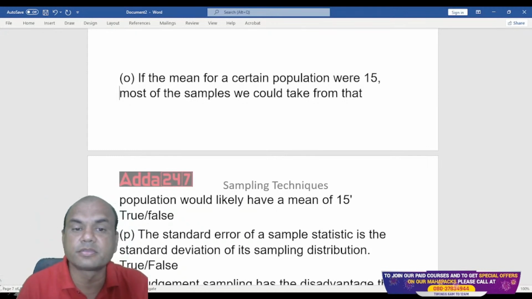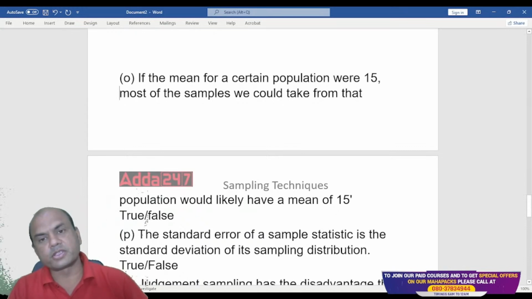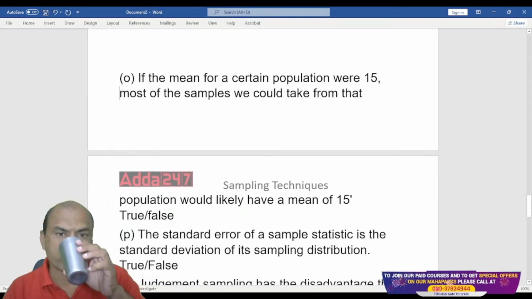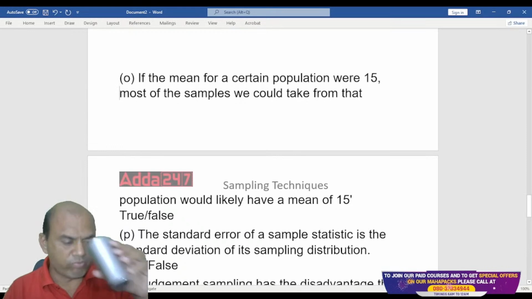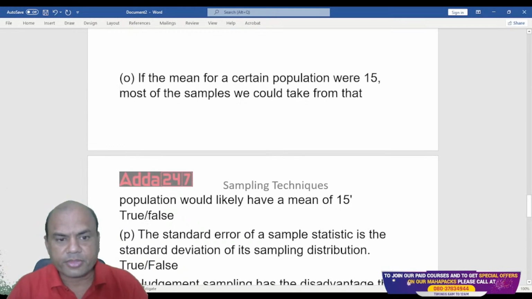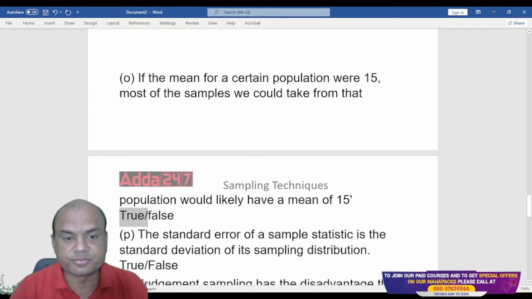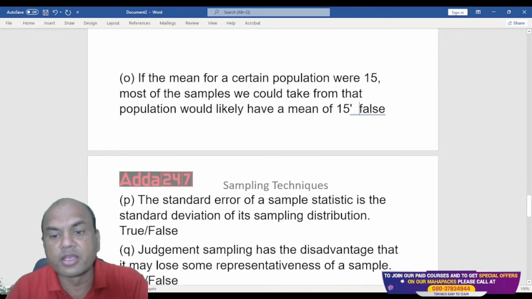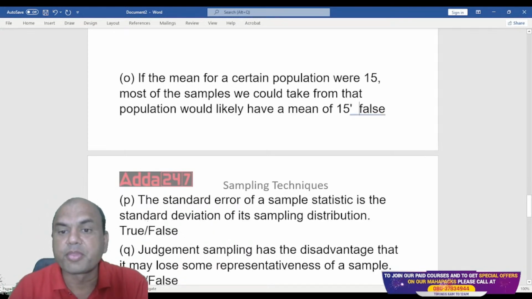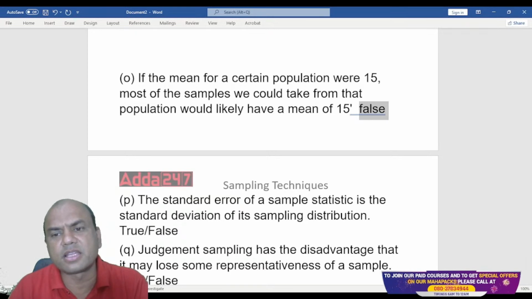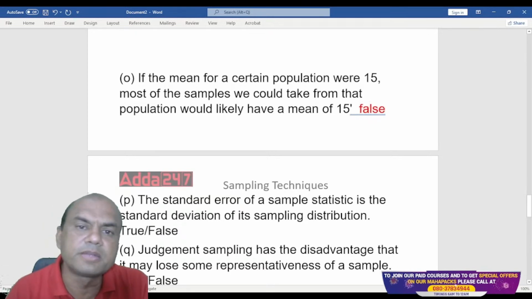Let me see first from your side. Are you saying true? It is false. Again, the answer is false over here. Why? Because it's not compulsory that the mean of the sample should be 15 only.